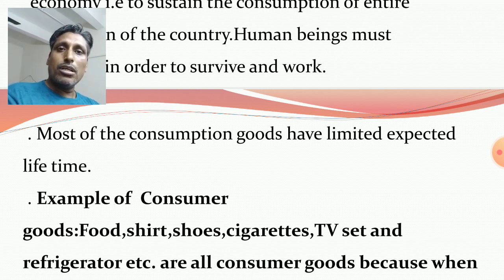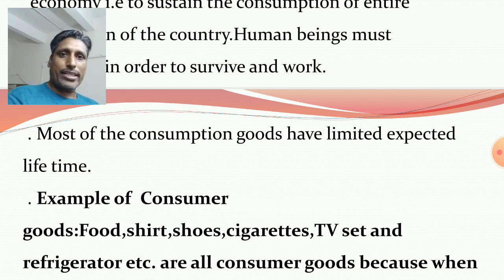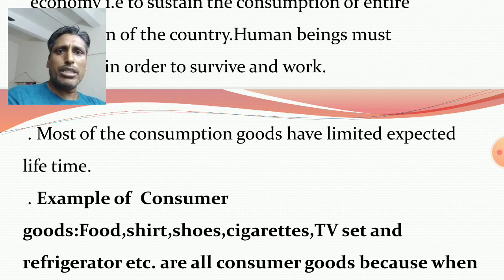You think about the clothes, you think about the shoes, okay. These types of consumer goods can be used for a limited period of time, around 1 year, okay. Except durable consumer goods, because durable consumer goods are used for a considerable period of time,